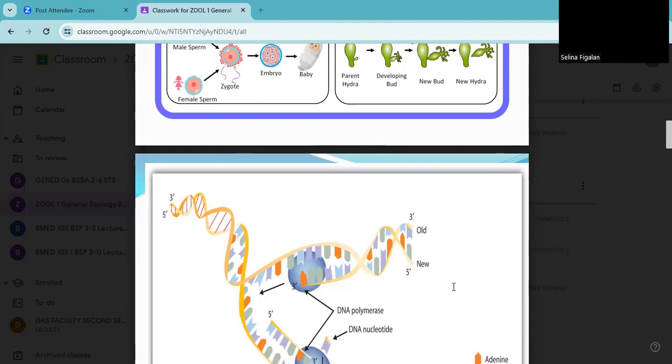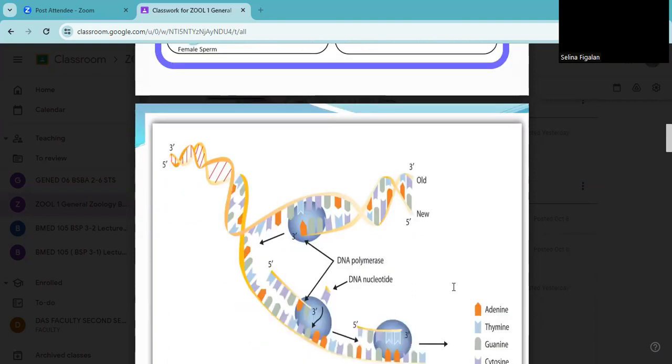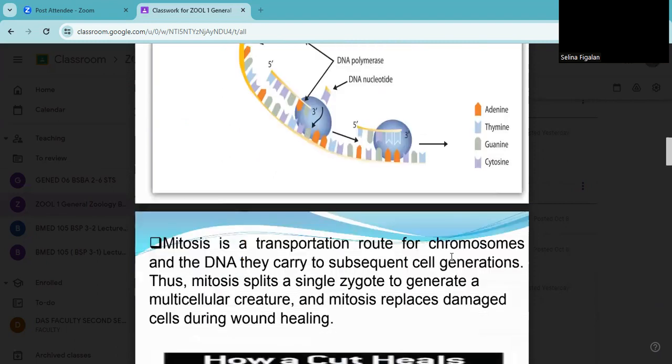They are found inside the nucleus. The DNA is the one that stores genetic information from one generation to another generation, and they undergo different processes. It says here that mitosis is a transportation route for chromosomes and the DNA they carry to subsequent cell generations.